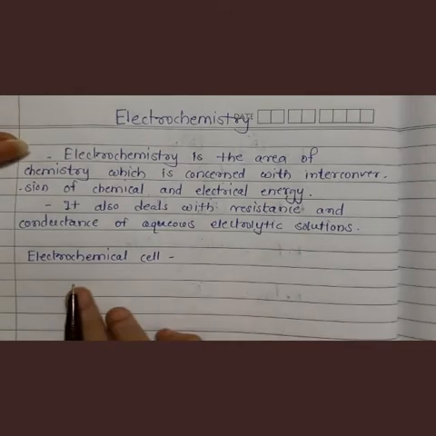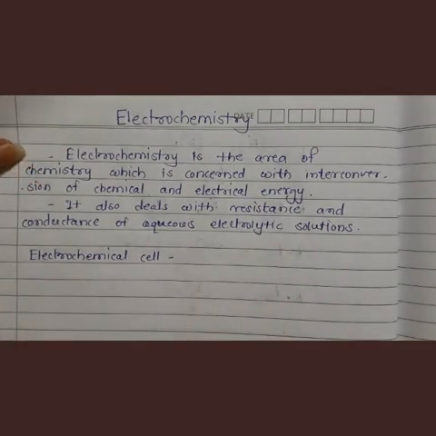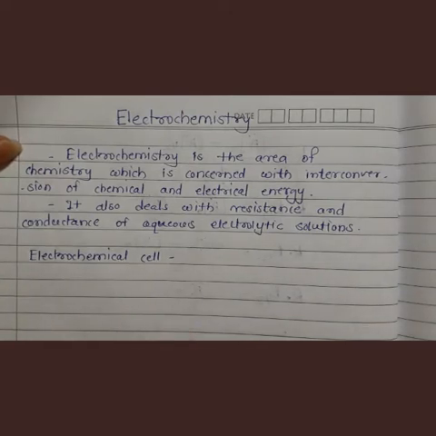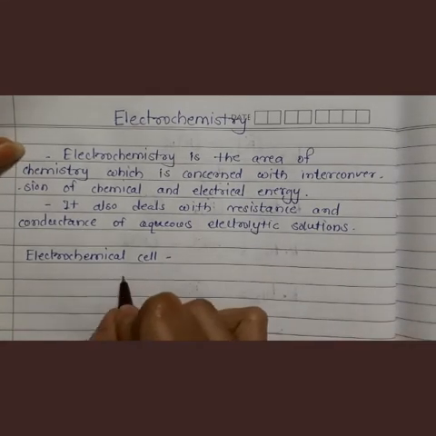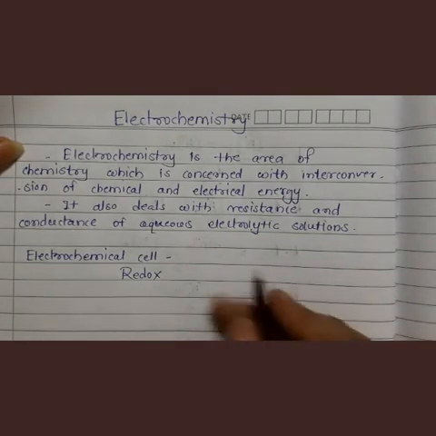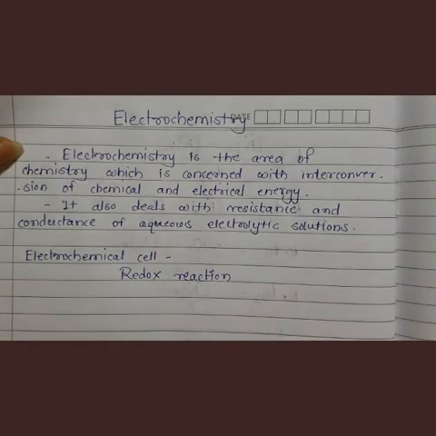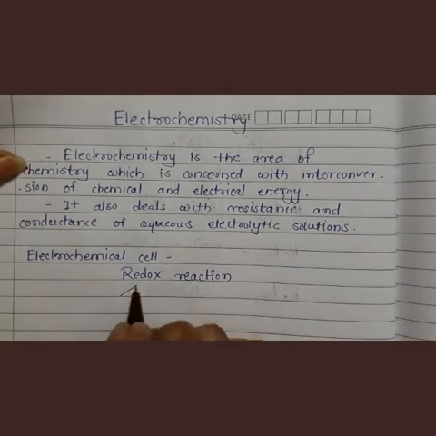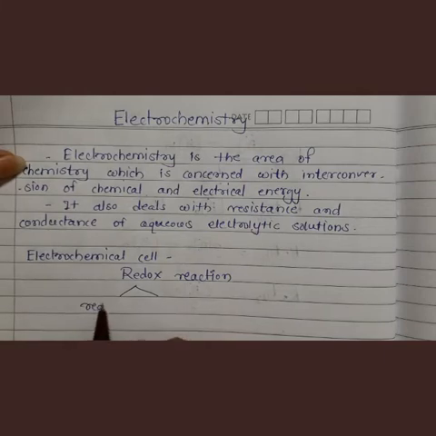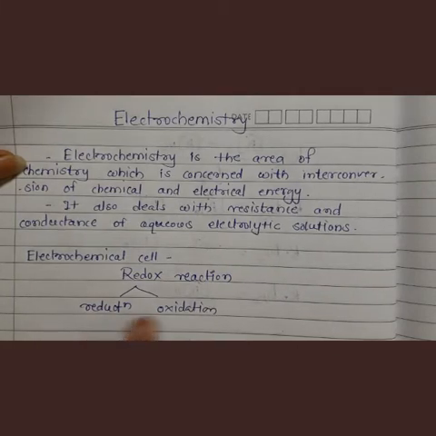See next point, electrochemical cell. Okay, so before studying actually what is an electrochemical cell, let us see first what is meant by redox reaction. In 11th standard you have studied redox reactions, right? What are redox reactions? When reduction and oxidation take place simultaneously, then that reaction is called a redox reaction.